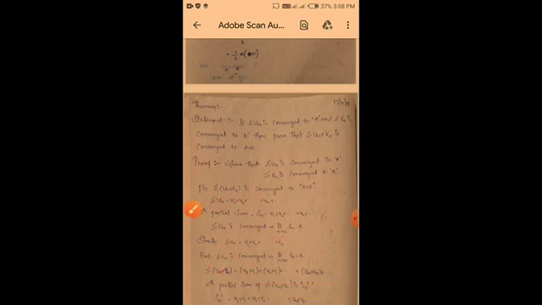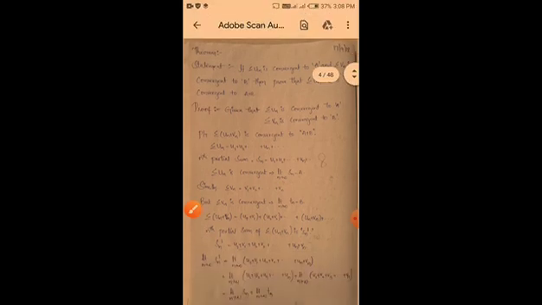Okay, so see here the proof. Given that summation un converges to A, summation vn converges to B. Now we have to prove that summation un plus vn converges to A plus B. Okay, so summation un is equal to u1 plus u2 plus up to so on plus un plus up to so on. Okay, so nth partial sum Sn is equal to